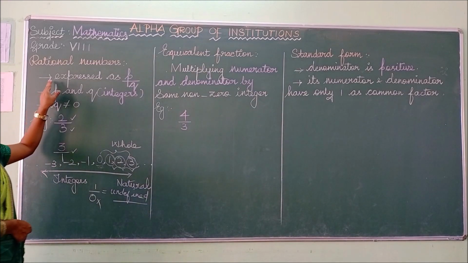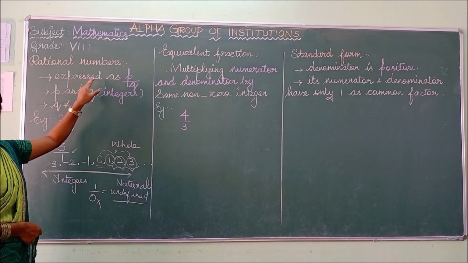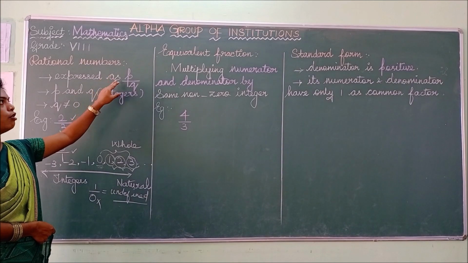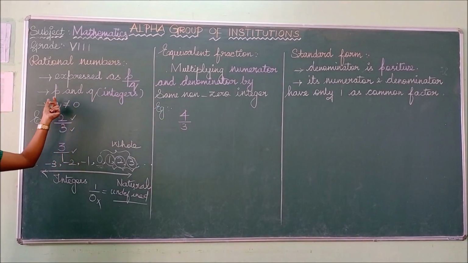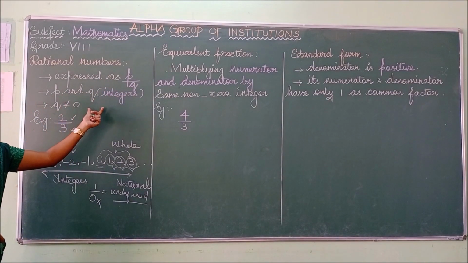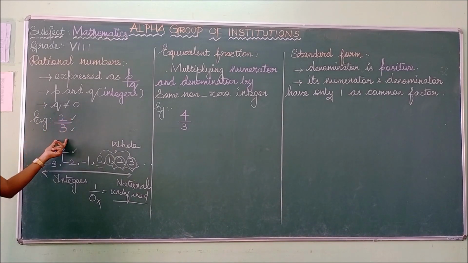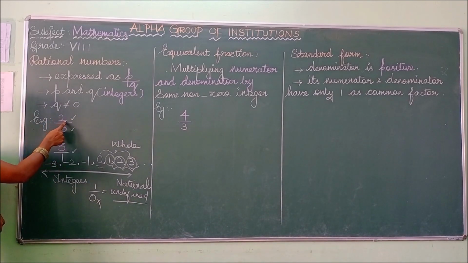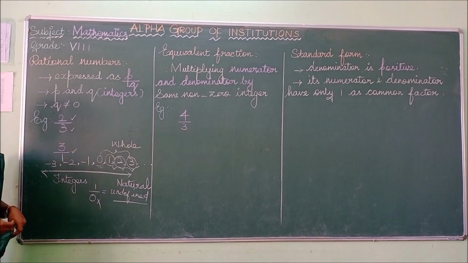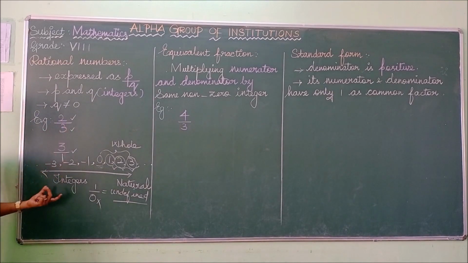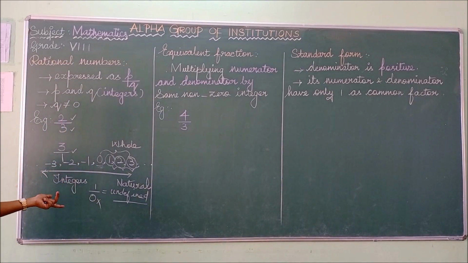A rational number is a number that is expressed as a fraction in the form of p by q, where p and q are integers, and q doesn't equal 0. This is the condition for the rational number. For example, 2 by 3. Here this is an integer, this is also an integer. So likewise we can write so many examples.